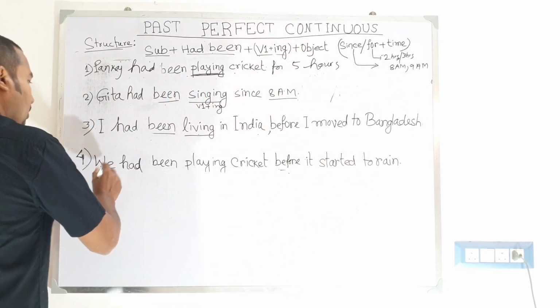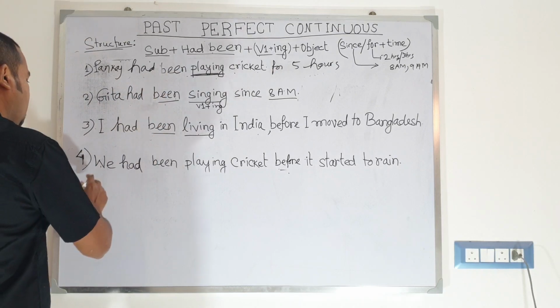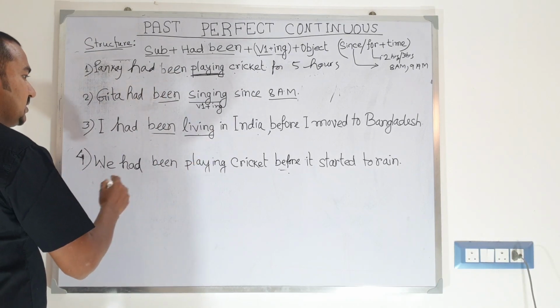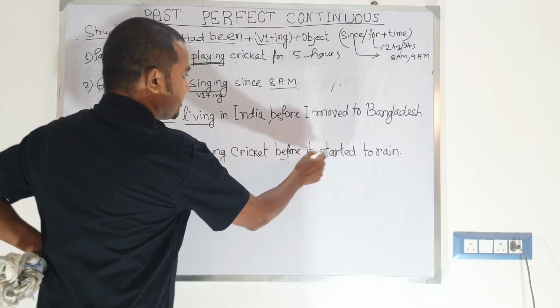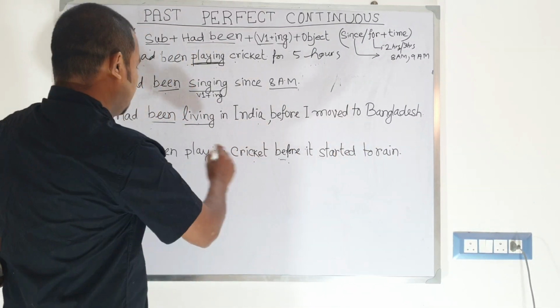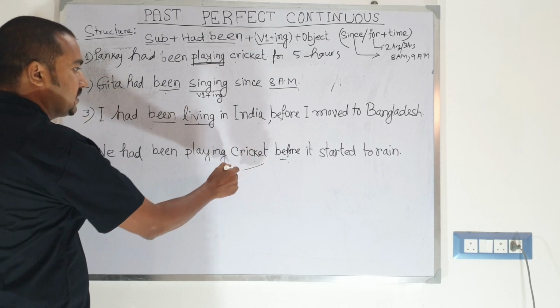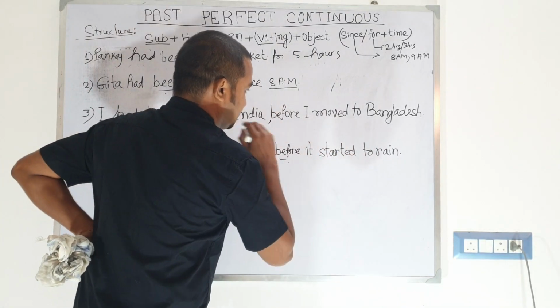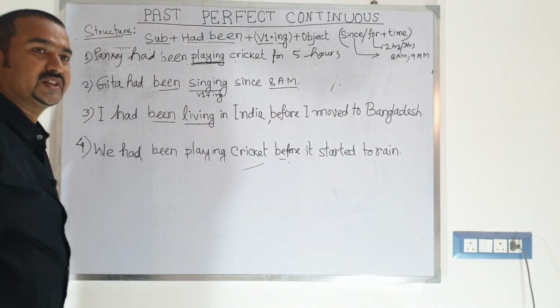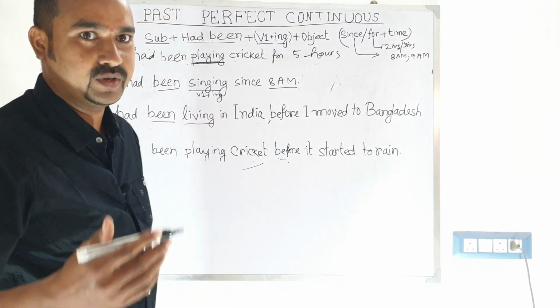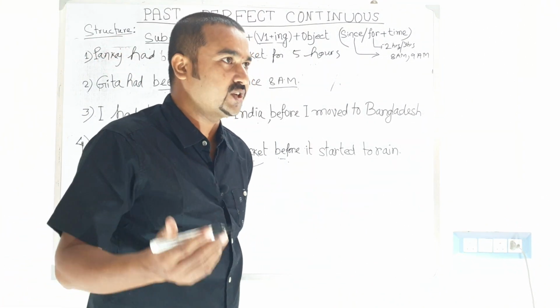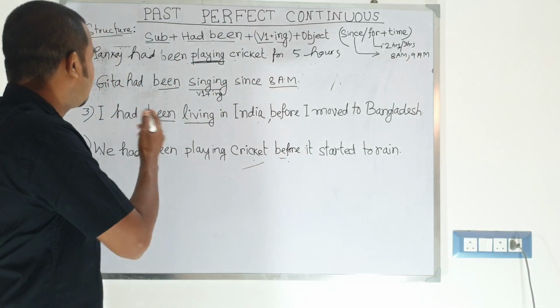So according to this tense, we need to form this sentence like this. We had been playing cricket before it started to rain. So we were playing cricket before rain starts. Okay, so this is the explanation of past perfect continuous tense. And now let's move to the negative question. How can we make the negative question using this structure?